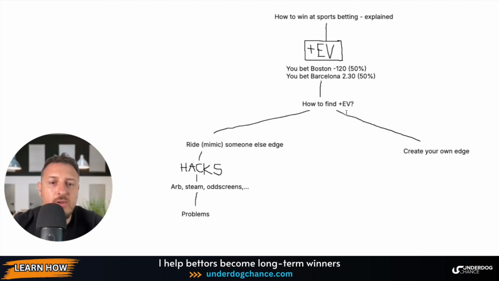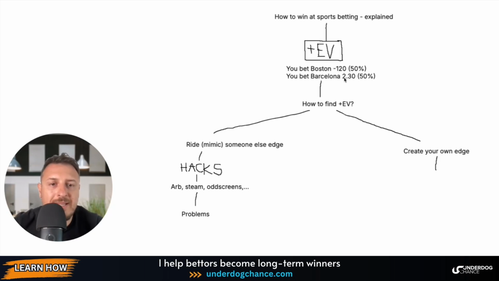So then you have, of course, the second path. Many bettors move to this path. This is where you simply create your own edge. So you make your own analysis and you calculate independently from the bookmakers your probabilities, your odds. So you use statistics, data, machine learning, statistical models, and you simply calculate and project your own price. So even before bookmakers open their lines, you say that Boston should be minus 150, for example, and once bookmakers open the line, you know that this is a value.